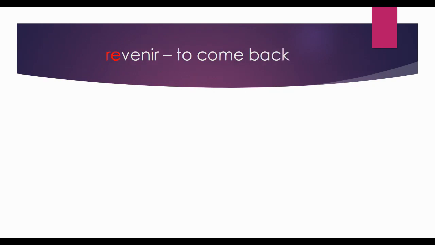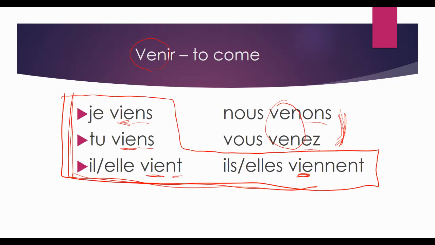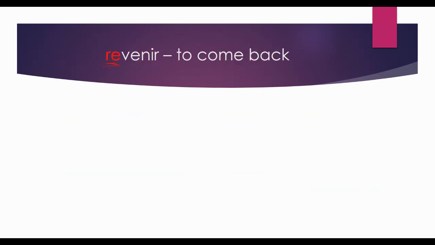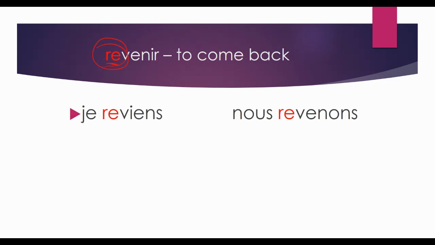The first one is revenir. Once again, anytime we put an RE on the front of something, that means that we're going to do it again. So if we say to do, then to redo, or to negotiate and to renegotiate, RE on the front of anything means to do it again. So to come back, that is the verb revenir. It is conjugated exactly like venir. Really all we're doing is putting this RE on the front of every single one.